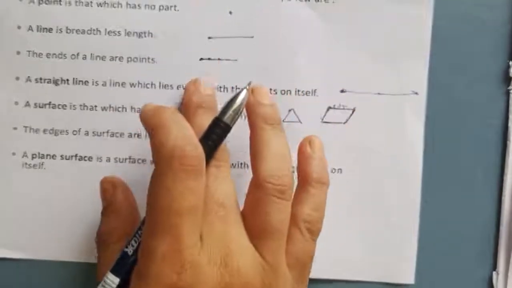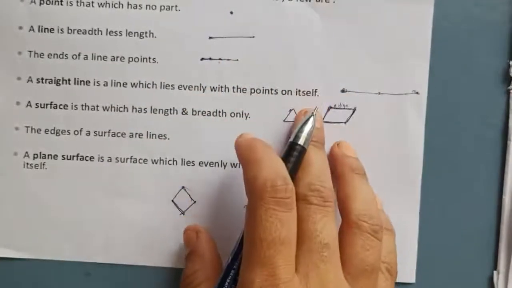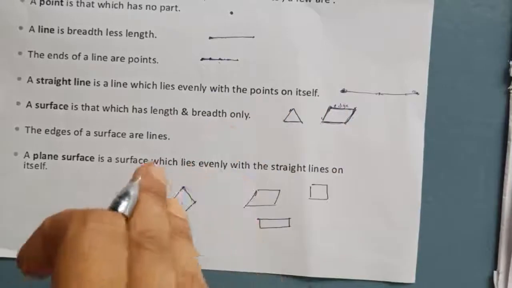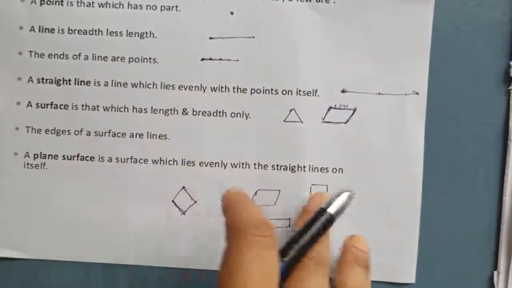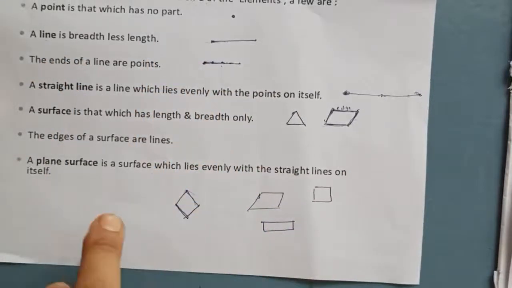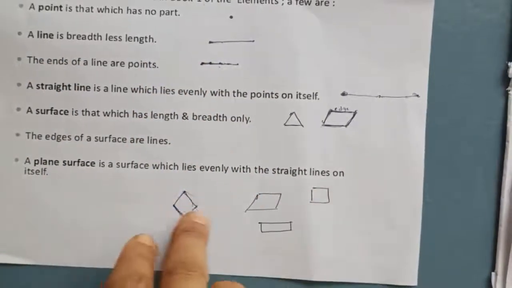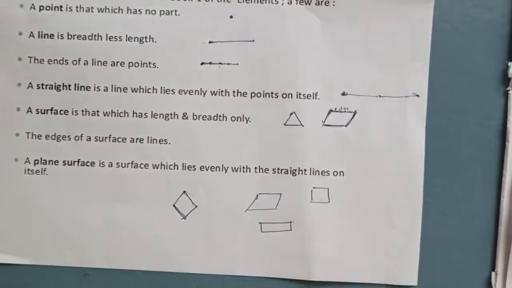These are the points we use today in mathematics, but he already explained them in his book at that time. These are the few definitions we use to solve mathematics problems in geometry.